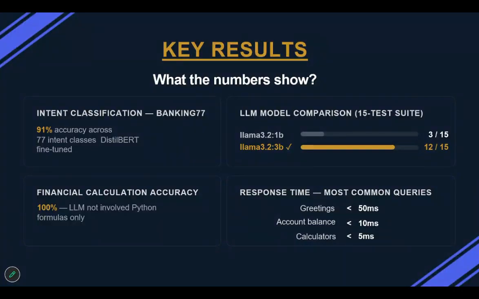Our system is both accurate and efficient. Our fine-tuned DistilBERT model achieves 91% accuracy across 77 banking intent classes while using fewer resources than BERT. We also compared 2 Llama models. The 1 billion model passed only 3 out of 15 tests, while the 3 billion passed 12 out of 15, with the remaining issues solved through prompt engineering.